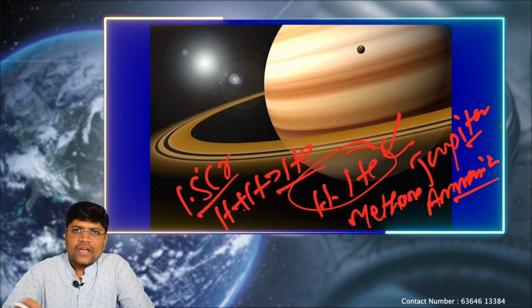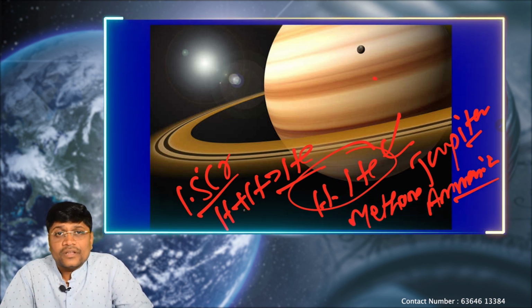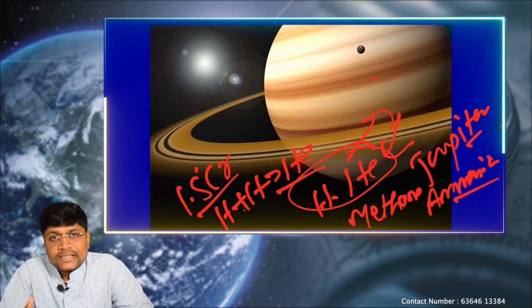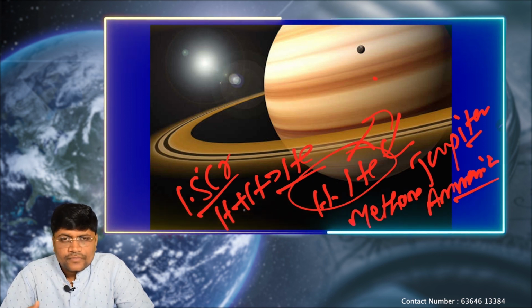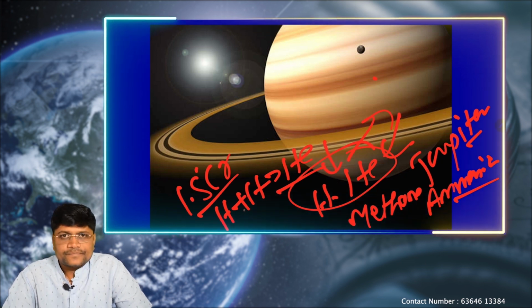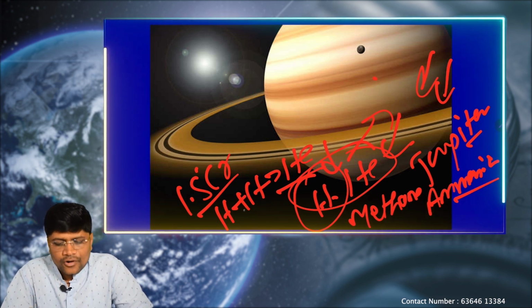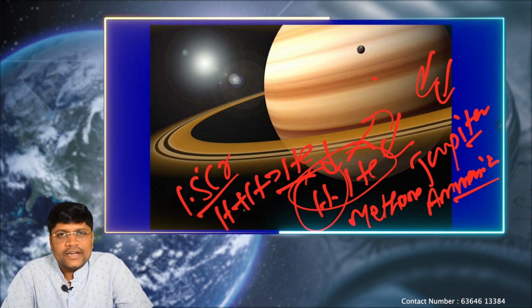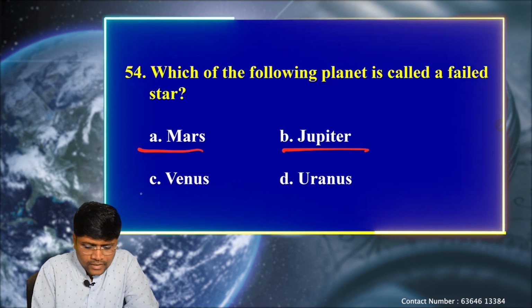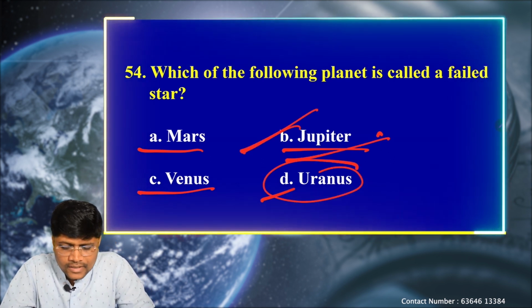Jupiter also has a good amount of hydrogen and helium, but its internal temperature is not sufficient to support the thermonuclear fusion reaction. Though Jupiter was supposed to turn into a star, it is a failed star because of the lack of sufficient internal temperature. Because of the excess pressure, its hydrogen has turned into liquid hydrogen, so it has a hydrogen sea in its core. So here we have the options: A Mars, B Jupiter, C Venus and D Uranus. We know the correct option is Jupiter, called the failed star.